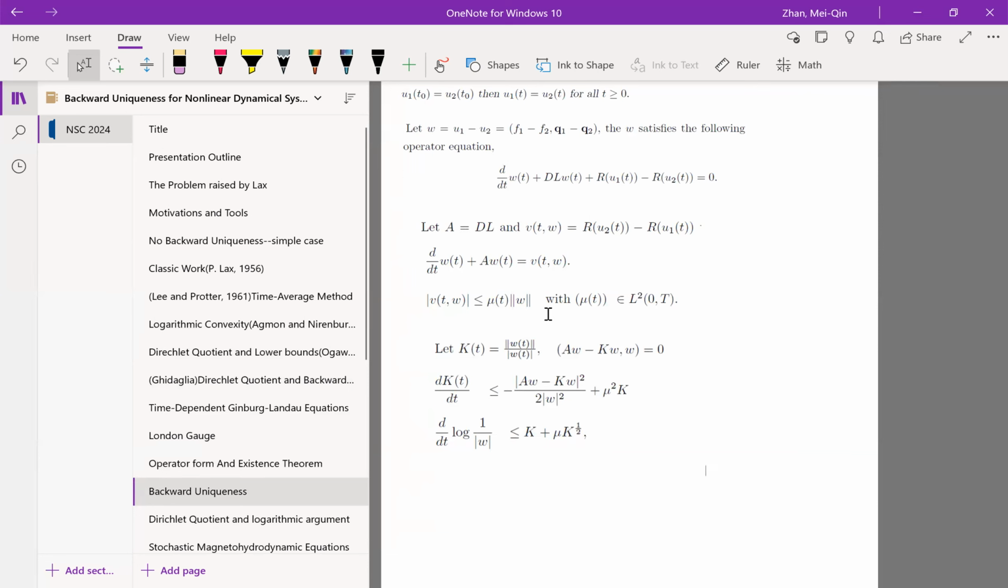And then we introduce the Dirichlet quotient, and we find the differential inequality satisfied by the capital K(t). And also we show that d/dt log 1 over the absolute value of omega is less than or equal to K plus mu times K to the power of 1/2. And from there, we can derive the conclusion.